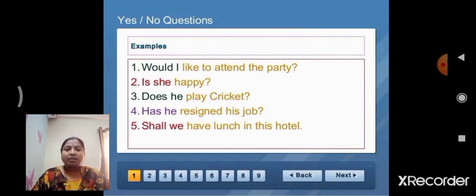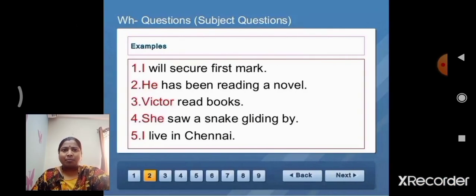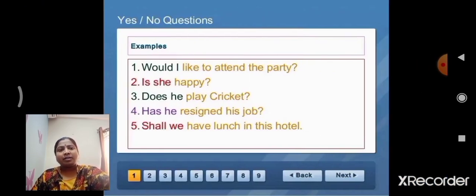Next, fifth statement. We shall have lunch in this hotel. Shall is the auxiliary verb. Shall we have lunch in this hotel? There is a question mark. Here there is no question mark, you can put the question mark, children. These are the yes or no question exercises, examples. Next, WH questions. You can write it, children.